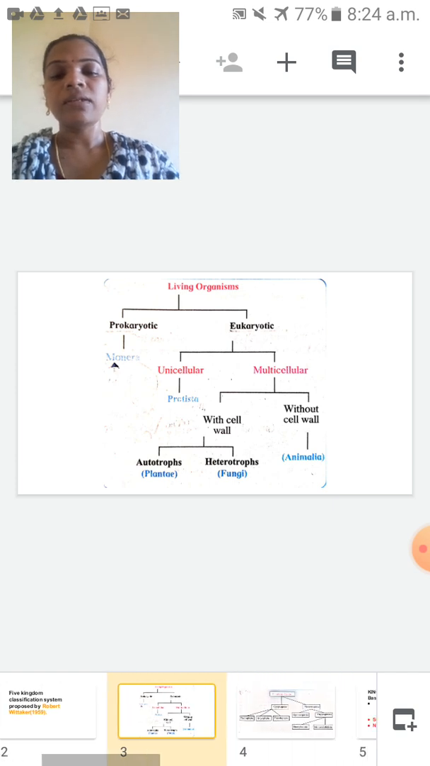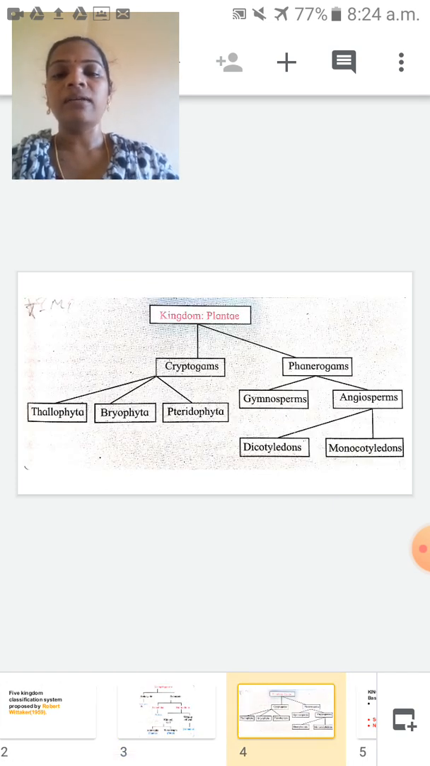Next is this kingdom Plantae. The plants are broadly divided into two groups: cryptogams and phanerogams. In cryptogams, which ones are absent? Yes, seeds and fruits are absent. But in phanerogams, flowers, seeds and fruits are all present. Cryptogams have 3 divisions. Can you say the names of the divisions? Thallophyta, Bryophyta, Pteridophyta.